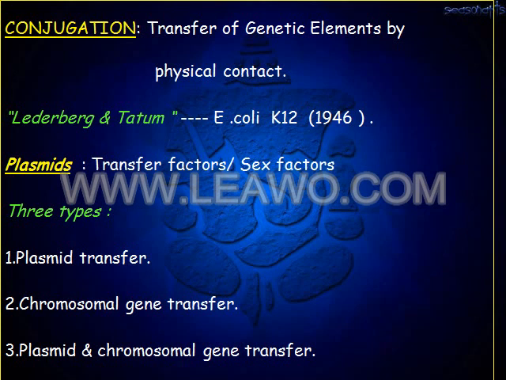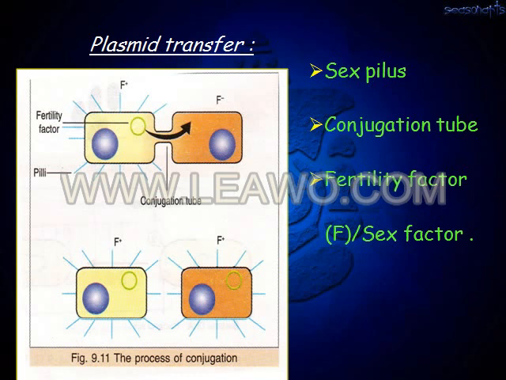There are three types of conjugation: the first is plasmid transfer, the second is chromosomal gene transfer, and the third is plasmid and chromosomal gene transfer. In this picture you can see the transfer of a plasmid. A plasmid is an extrachromosomal element. In the picture you will see the F plus cell and F minus cell. In the F plus cell, the extrachromosomal DNA, that is the plasmid, is present, and this plasmid is transferred to the F minus cell by formation of a conjugation tube.